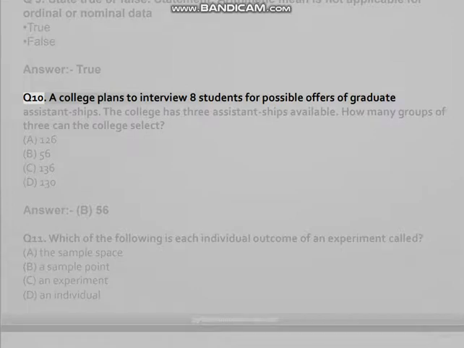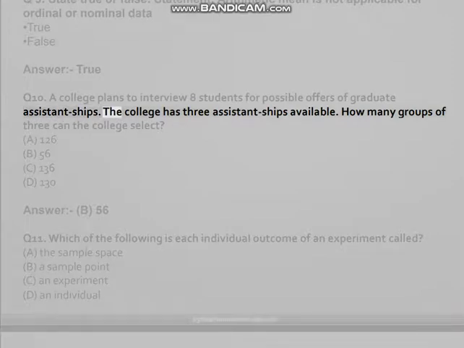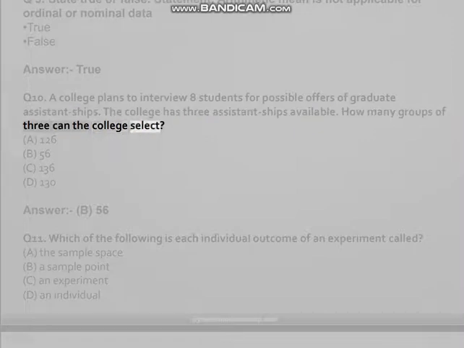Q10. A college plans to interview 8 students for possible offers of graduate assistantships. The college has 3 assistantships available. How many groups of 3 can the college select? A. 126, B. 56, C. 136, D. 130. Answer: B. 56.